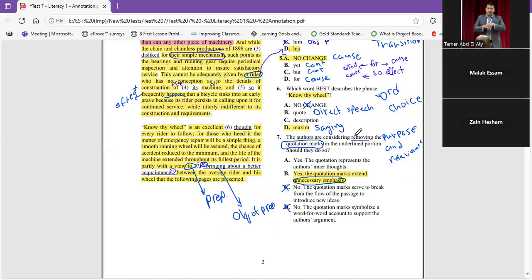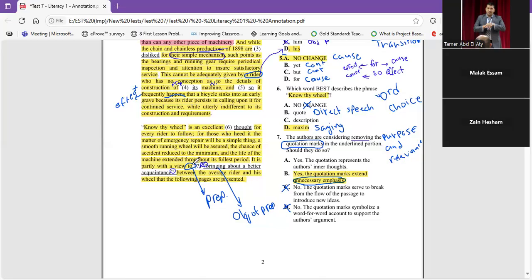The author is considering removing the quotation marks. They want to remove those quotation marks in the underlined portion. Should they do so? As you can find, six and seven are related to each other. We're talking about the quotation marks, and we said that we put quotation marks for words if they are direct speech, like a conversation, a saying or maxim, a description, a quote, something like that. Let's read to find out first, because this is purpose and relevance. Let's find first, is it yes or no? Are you going to remove them or not? Let's read it.